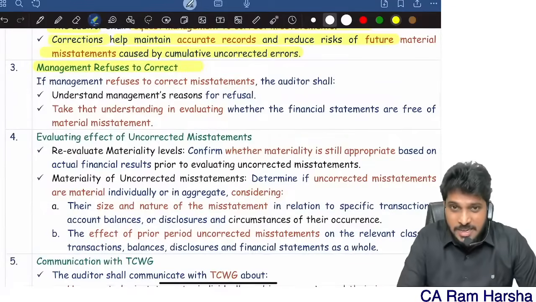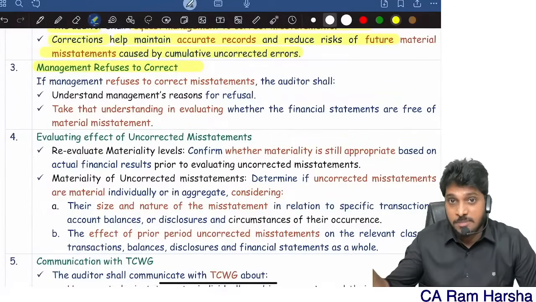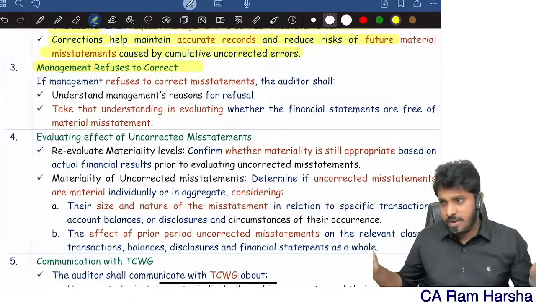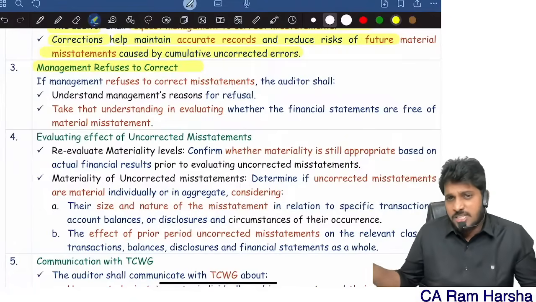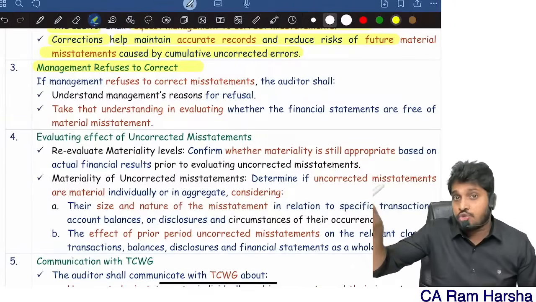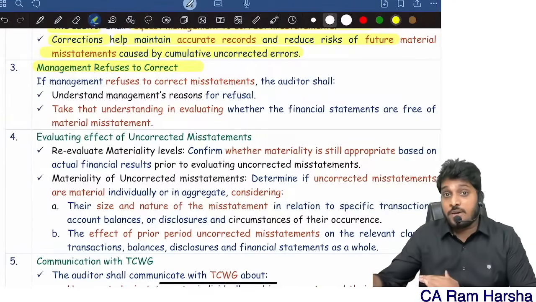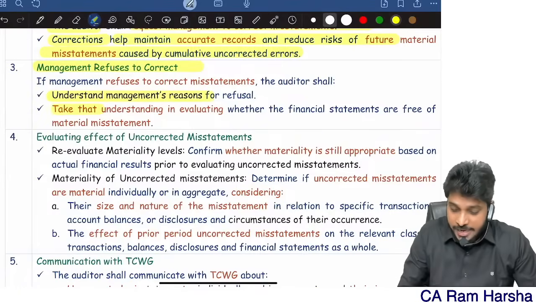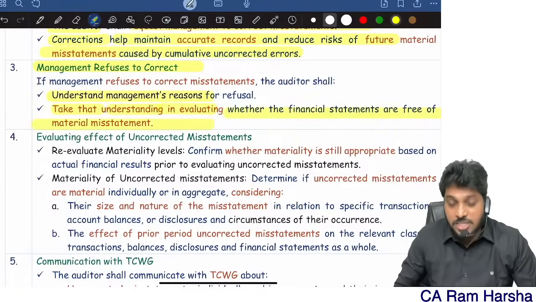Sir, management is refusing, sir. We are not correcting. I told them that there is a mistake. Management is telling, no, sir, inventory valuation we did correctly. Our NRV calculation is like this only. This is the correct NRV calculation. You, the auditor, are doing the wrong calculation. So management is disagreeing with the auditor. Understand the reason why management is refusing. Take that understanding into account in evaluating whether the financials are free from material misstatement.